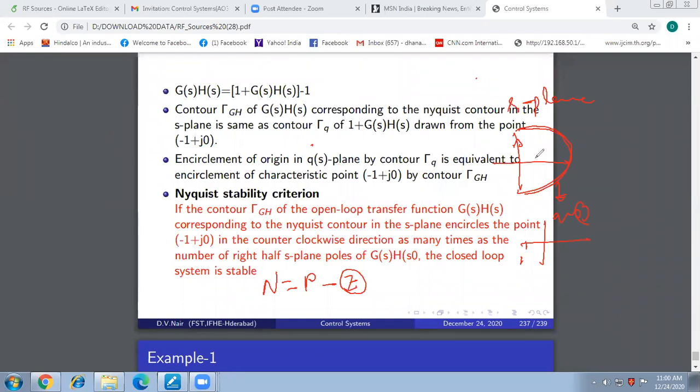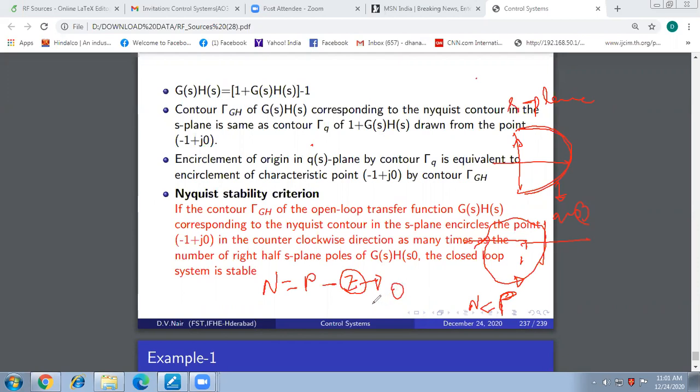When the closed loop system is stable, when the Nyquist contour is not enclosing any zeros of Q of S, then what happens to the encirclement of the -1 plus J0 point? It becomes nothing but encircling the characteristic point -1 plus J0, how many times? P times. N should be equal to P. If there are no zeros of Q of S enclosed by the Nyquist contour, then this Z becomes 0. What is this Z here?